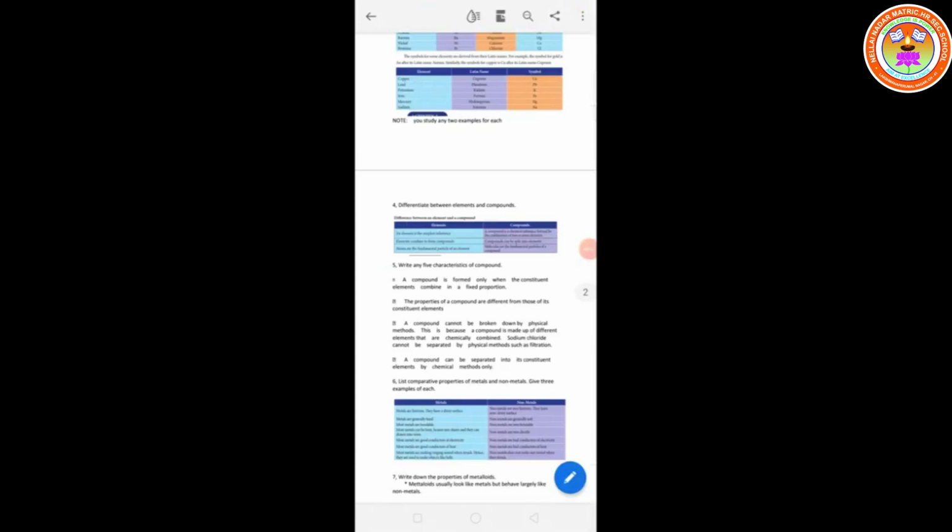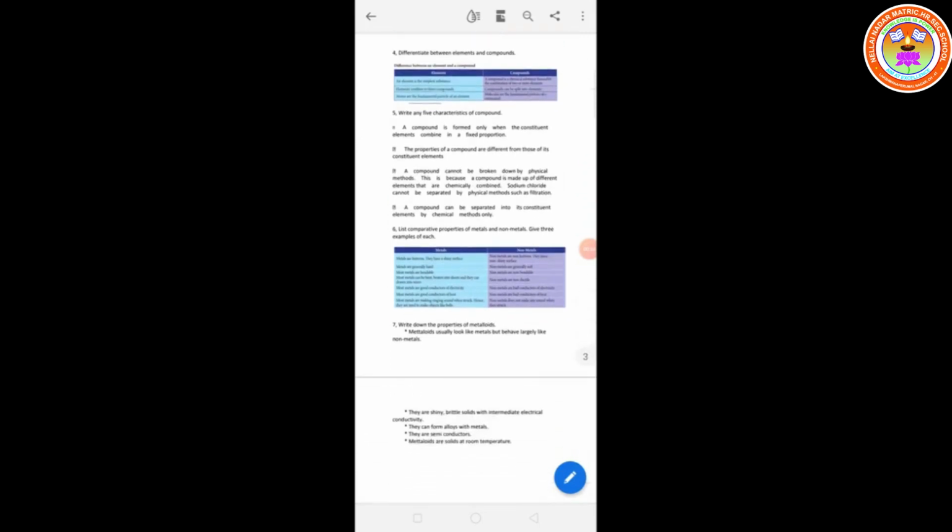Question number 5: write any 5 characteristics of a compound. This question we already discussed; question number 2 is also the same question. And question number 6: list comparative properties of metals and non-metals, give 3 examples of each. This is also already discussed, the difference between metal and non-metal. So for both 5 and 6, you have to write the same answers.